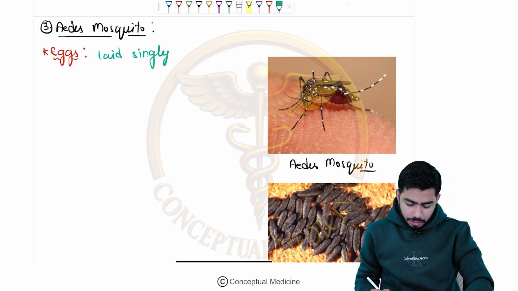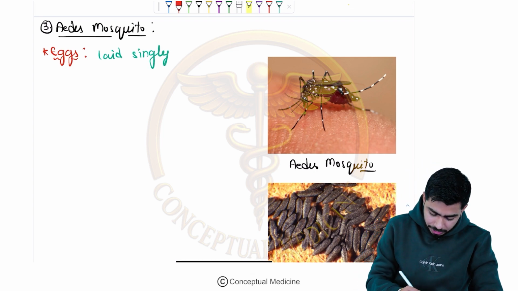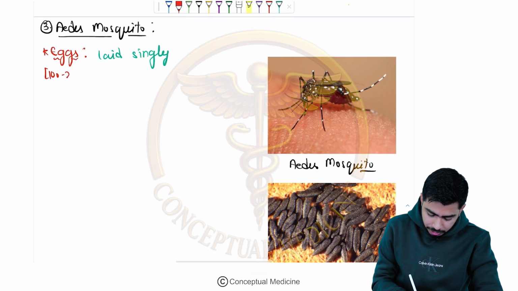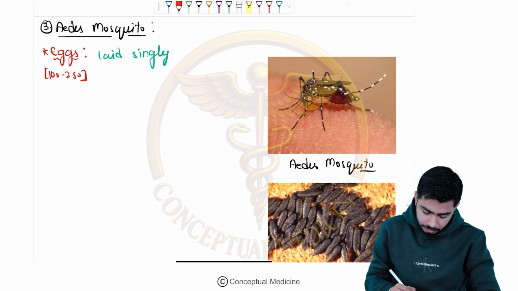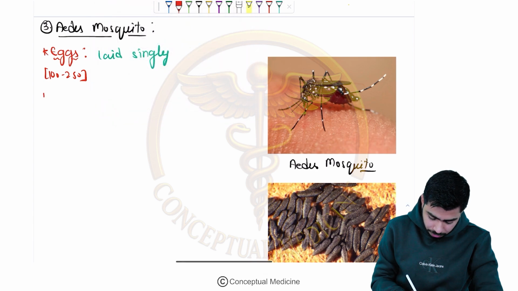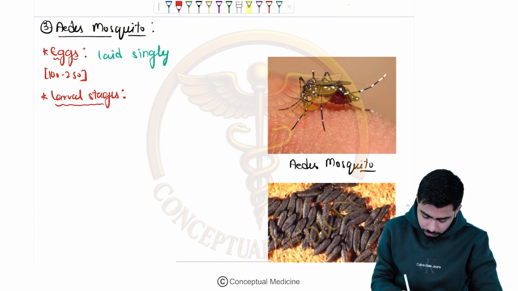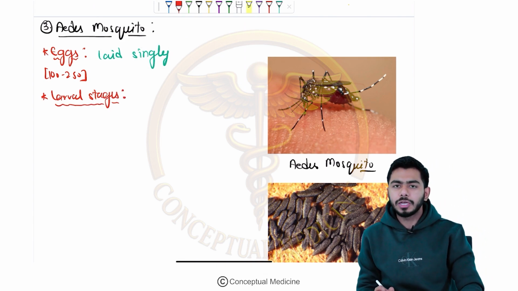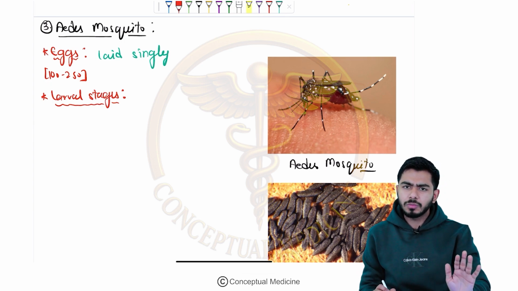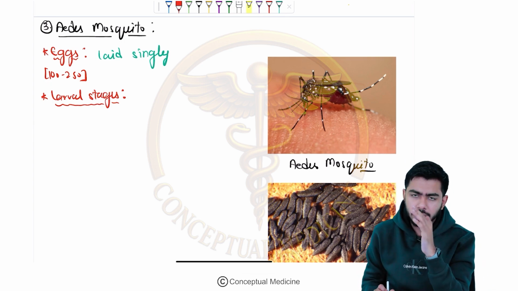What about the larval stages? How many eggs am I talking about? Approximately 100 to 250. So if you talk about the larval stages of the Aedes mosquito, here we are talking about the same thing as the Culex we have talked about. Do they have a siphon tube? Yes, they are having a siphon tube.